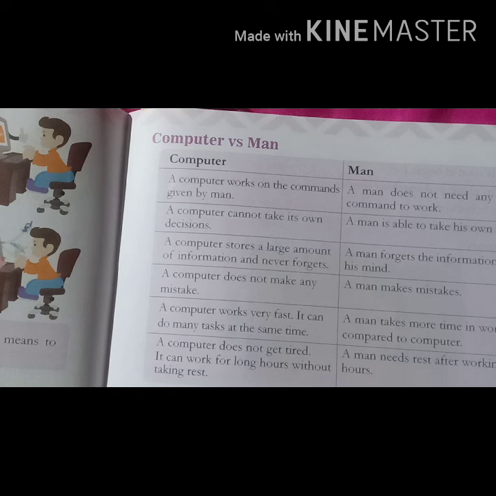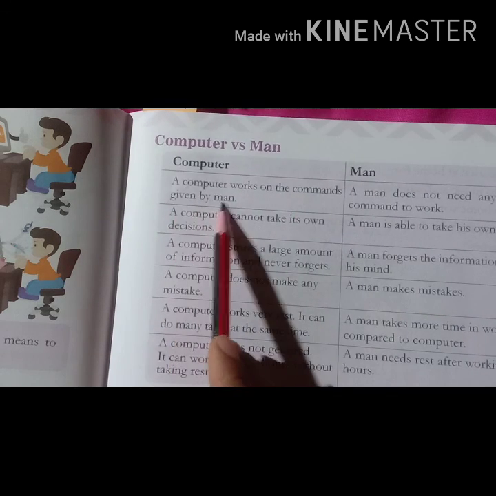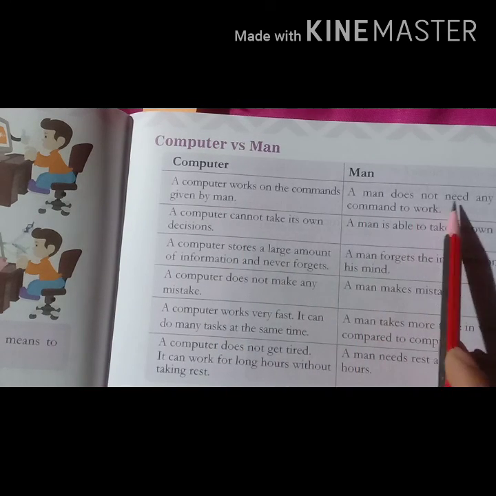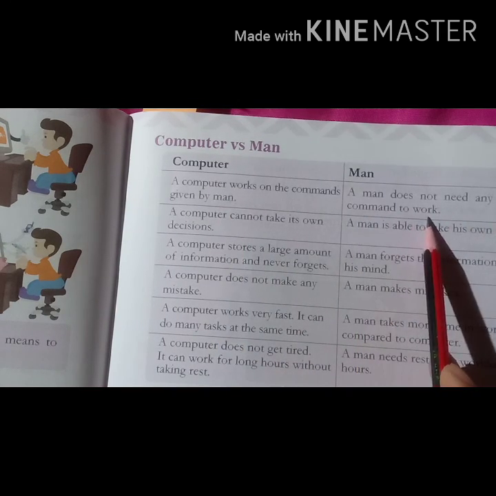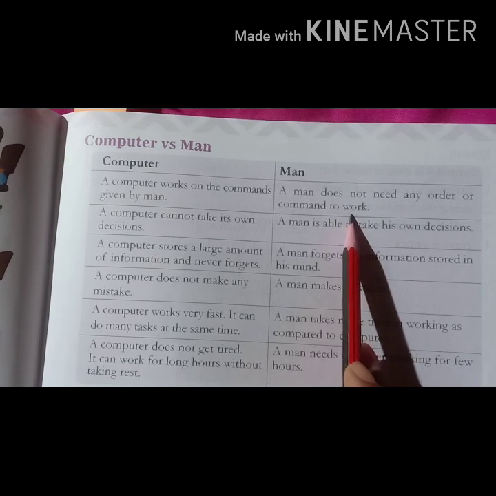We all know computer is also a man-made machine. So computer works on commands given by men. We produce the computer and we have to give instructions to the computer so that it can work. So here, first, a computer works on the commands given by the man. This is the first difference. Second, man does not need any order or command to do work. It means man can do according to his or her own wish.